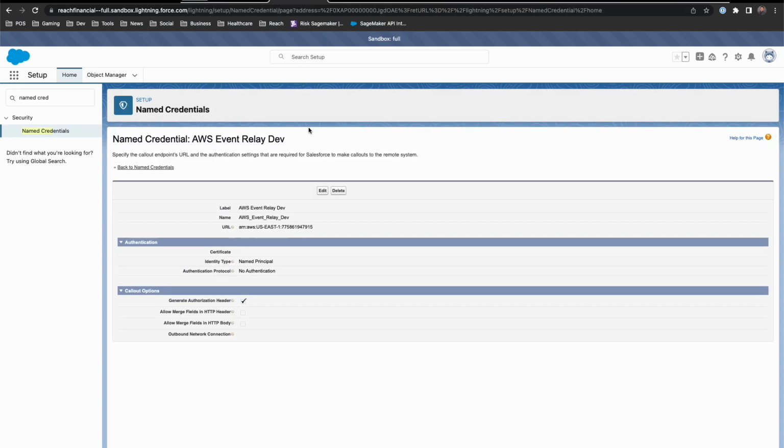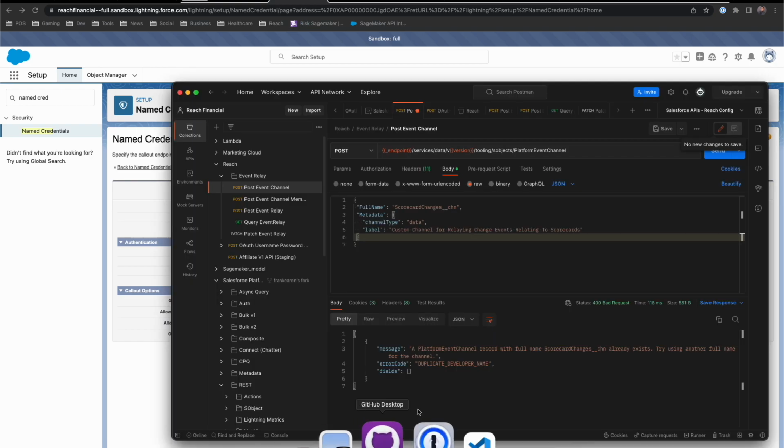So what we do here is we set up a named credential that's going to allow us to connect our Salesforce instance to our specific region and account on the AWS side. When we've done that, we'll be able to then stream events over to the AWS platform. Now, once we've set up the named credential, we have a little bit more work to do on the Salesforce side. Unfortunately, this work can only be done with the API today, as there is no user interface for this config, but I can walk you through the basics.